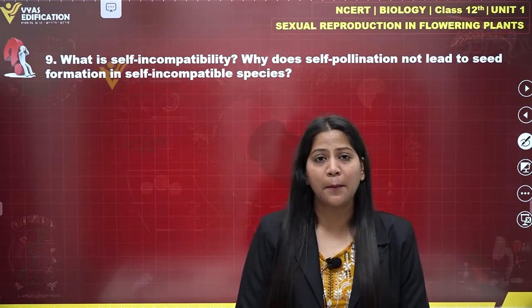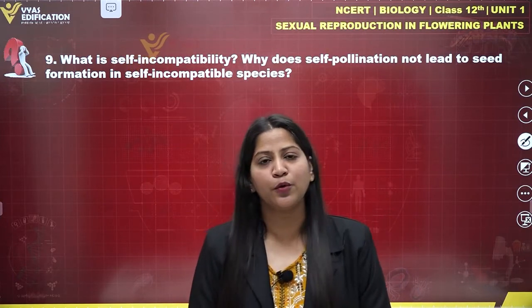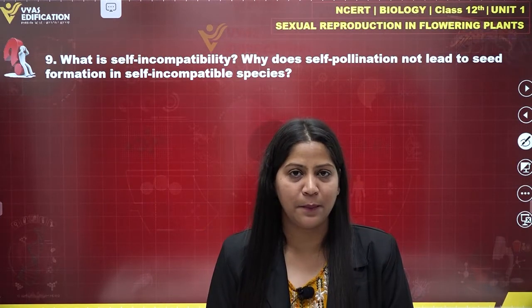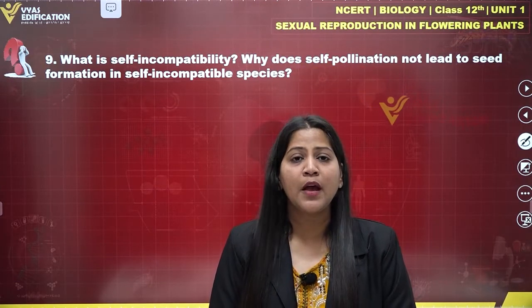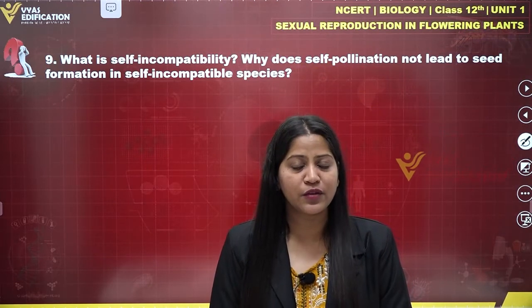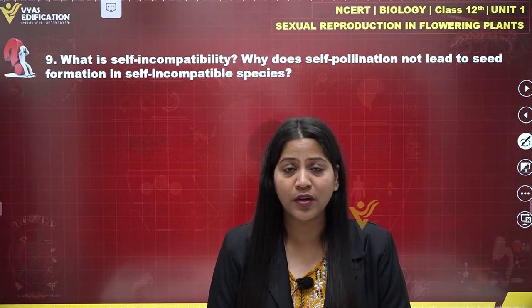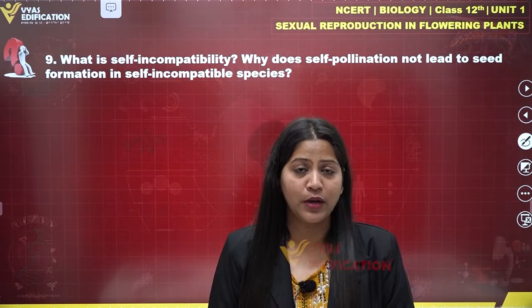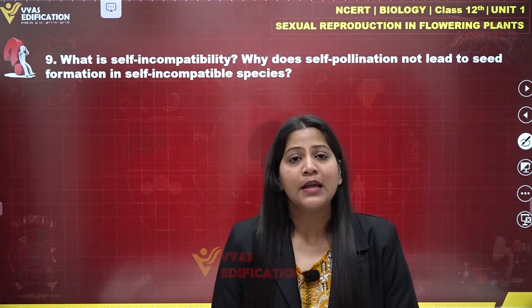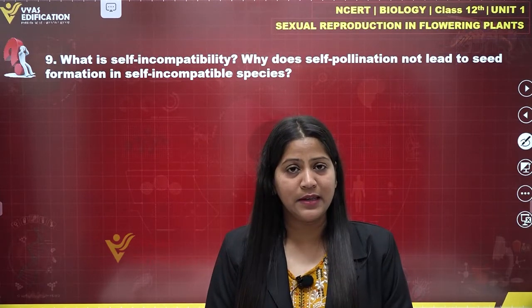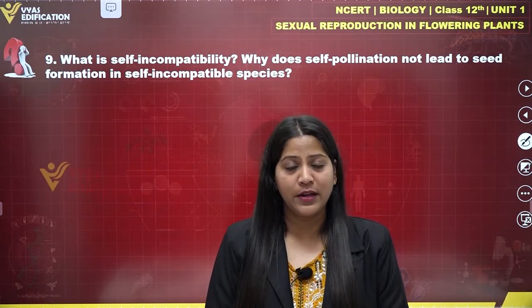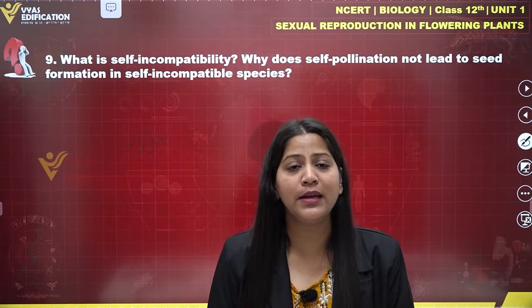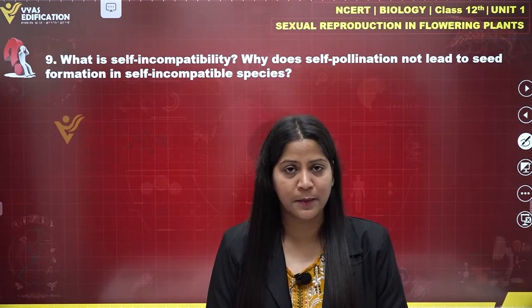This self-incompatibility is actually preventing self-pollination in them. It has been evolved for this purpose only. So it is preventing self-pollination in plants but promoting cross-pollination at the same time. Self-incompatibility in plants or flowers promotes cross-pollination and prevents self-pollination.